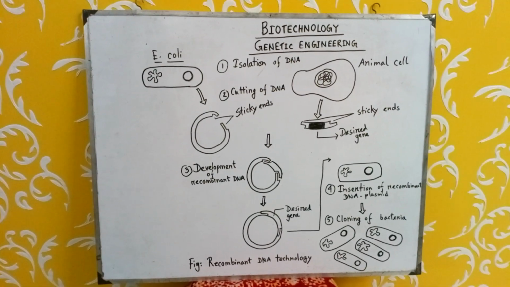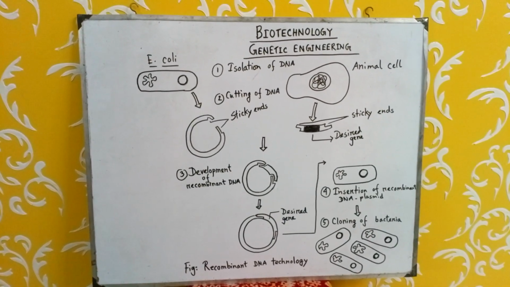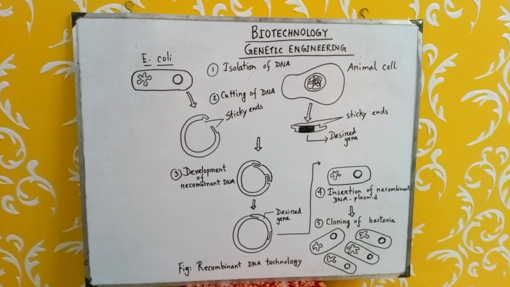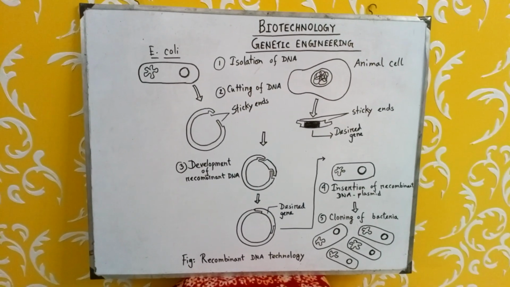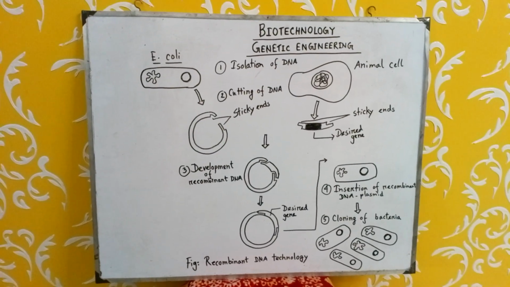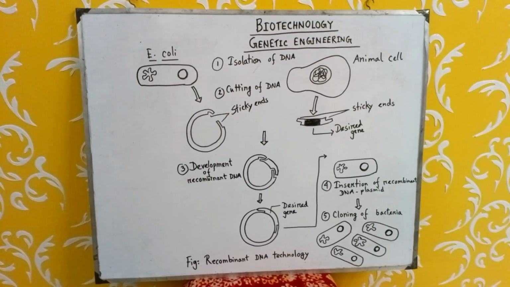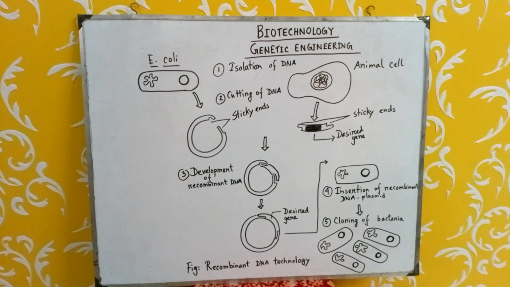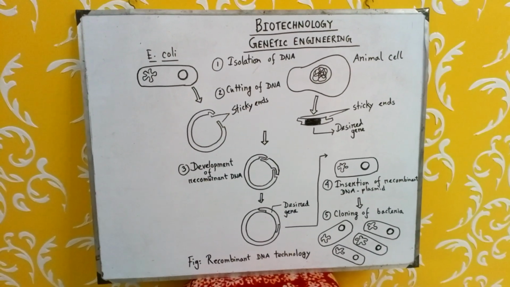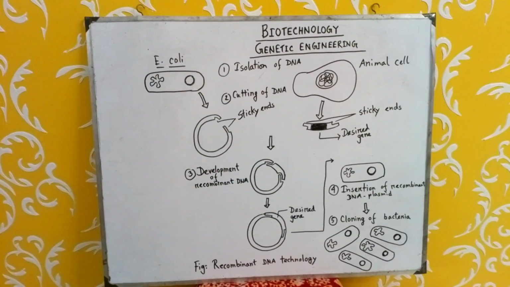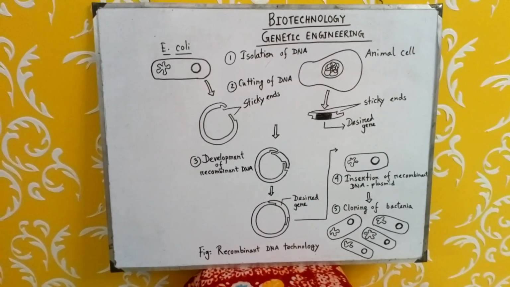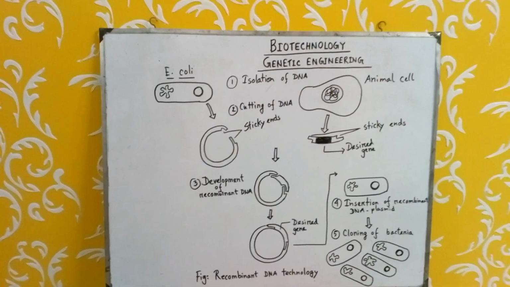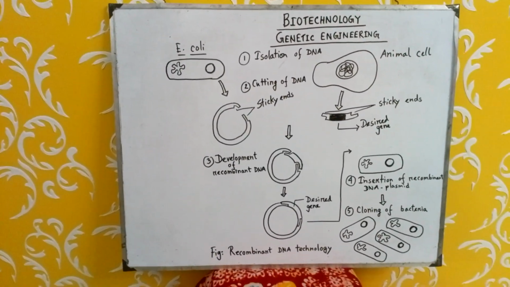So now you can imagine that through genetic engineering or recombinant DNA technology, we can produce any kind of products. In crops, we can develop disease resistant, herbicide resistant, insect resistant varieties, or increase the nutritional value of the crops.